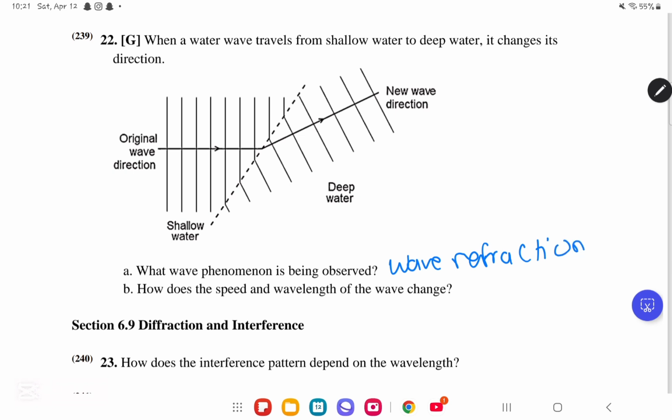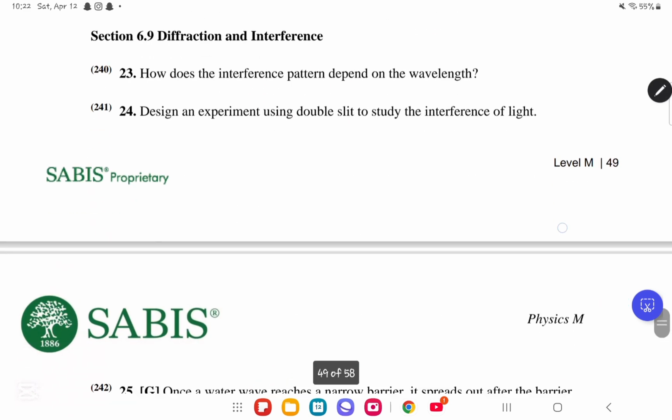How do the speed and wavelength of the wave change? First of all, we know that when we are going from shallower to deeper water, the speed will increase as well as the wavelength. So if we're going from shallow to deep, the speed increases, the wavelength increases, and also the amplitude increases. However, the frequency and the period remain the same. Keep this in mind. If we're going from deep to shallow, the speed, wavelength, and amplitude decrease, whereas the frequency and the period remain the same.